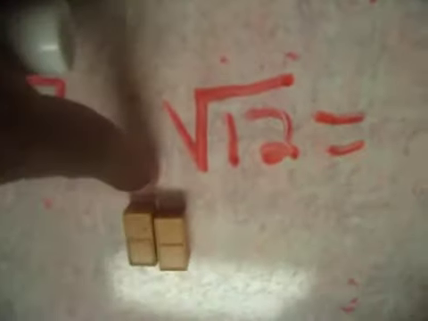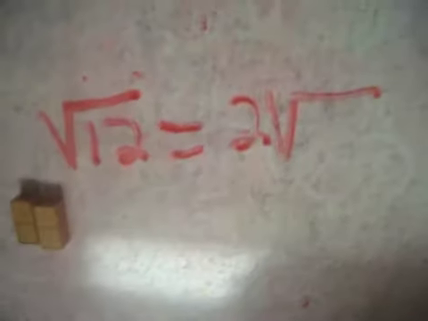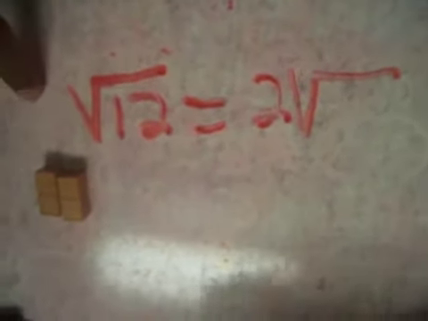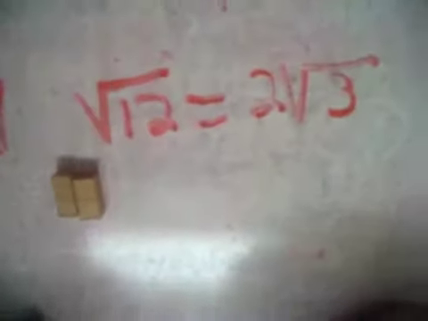So now I'm saying square root of 12 is the same thing as how many? 2 square roots of 2. Are they 2s? No, 3. Very good. Right? See? Learning is fun. When we get it right, it's fun, right?